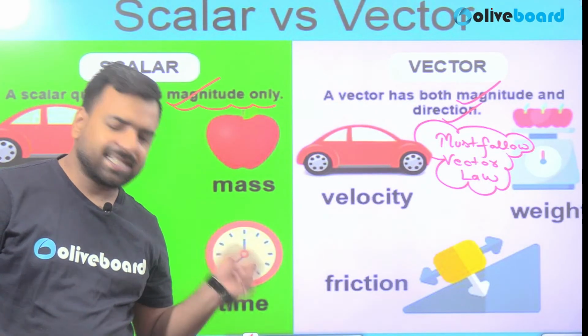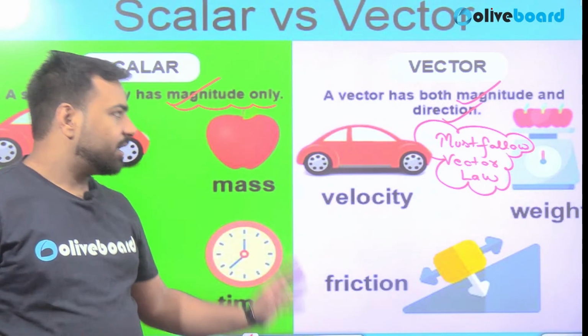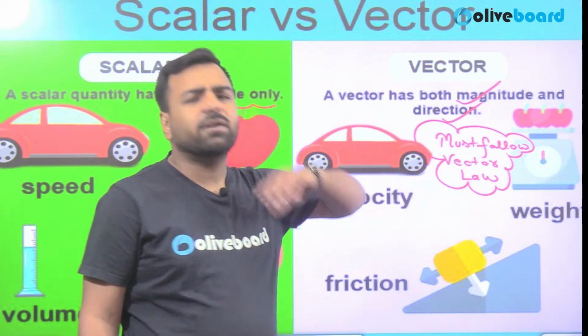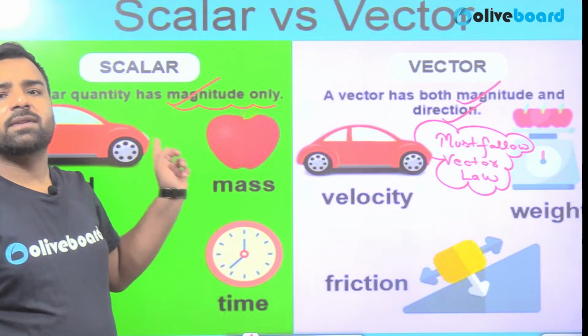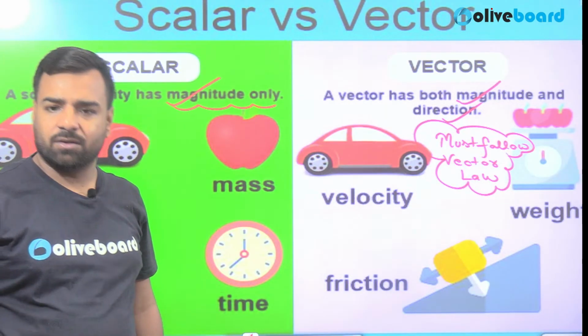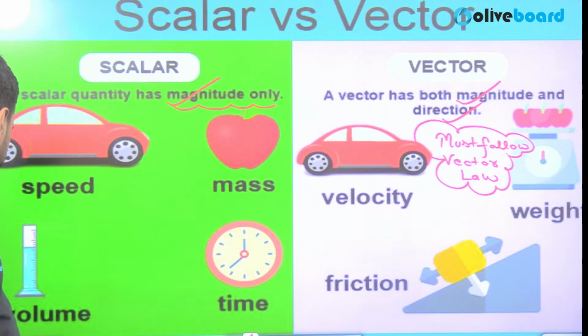And if I talk about scalar quantities, if it is not following a vector law, even though it has magnitude and direction, at that time the quantity will be considered as scalar. Okay, let's see what kind of questions are framed here.